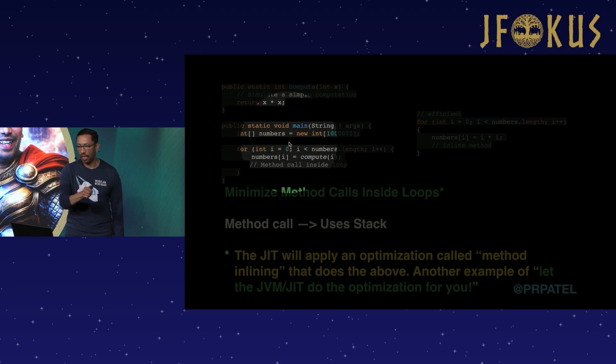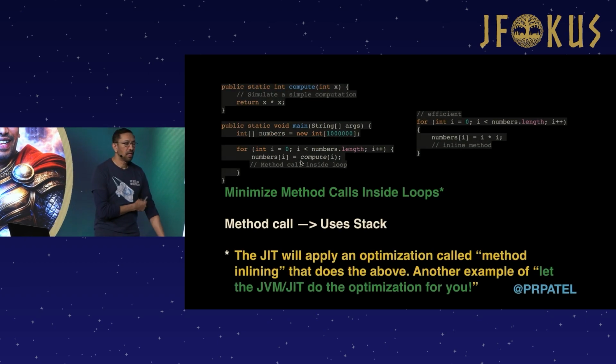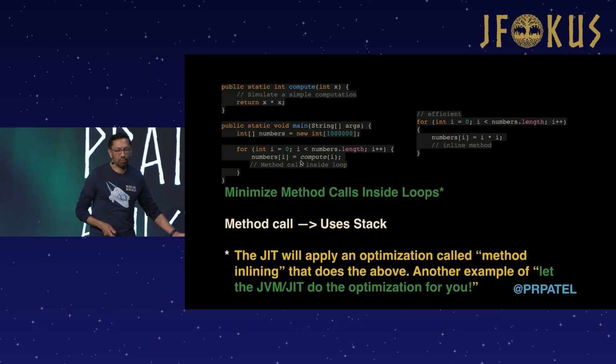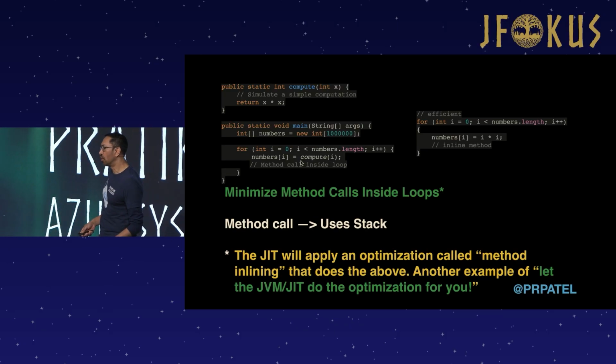So here's our compute, and then we're calling this. Now, you might think, well, this is a small method. It's probably fine to just call that method over and over again.